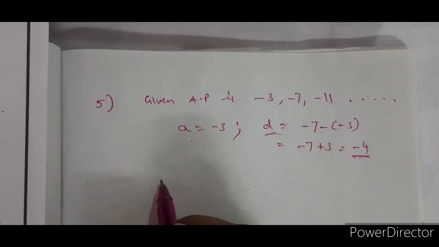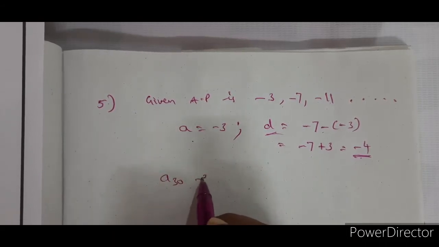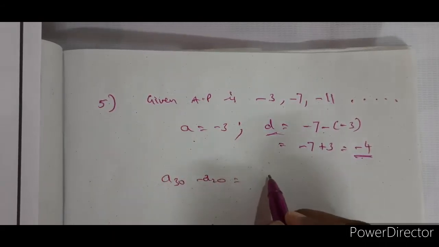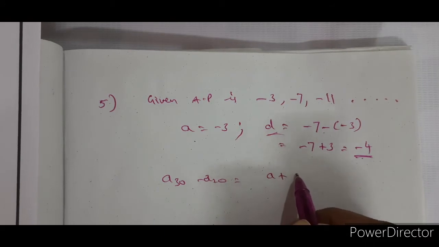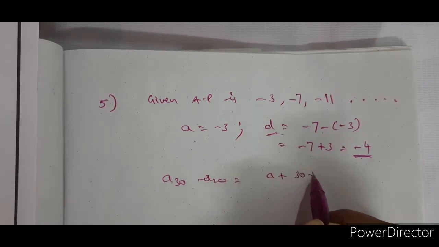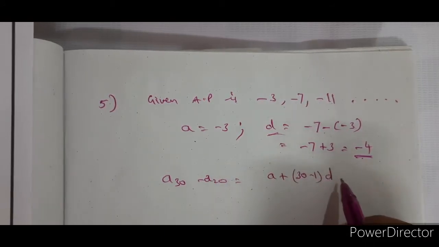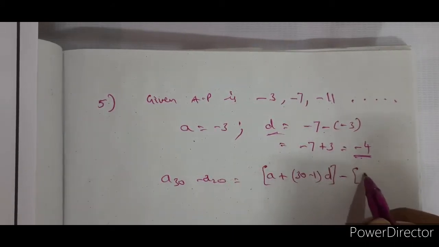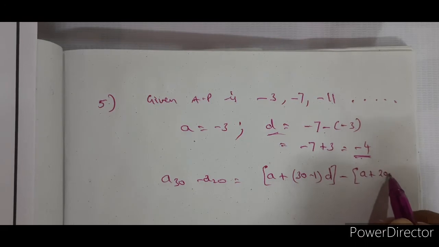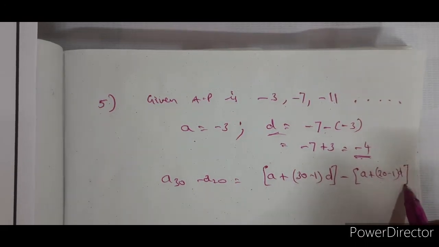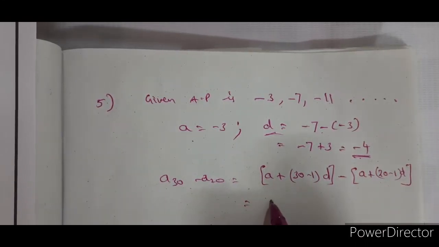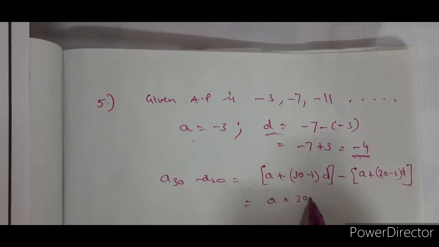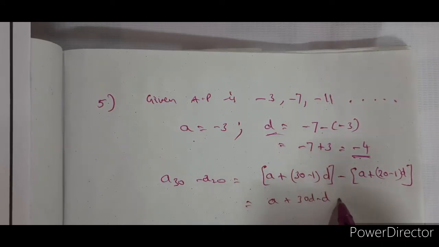Right. So now here A30 minus A20 is equal to A plus 30 minus 1 into D, this is the A30 term, minus A plus 20 minus 1 into D, this is the A20 term. So if you expand this, this is another way I am doing it.